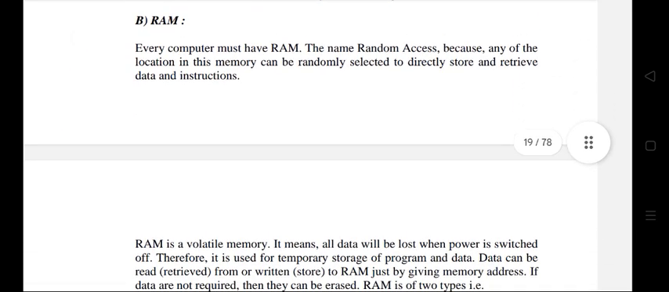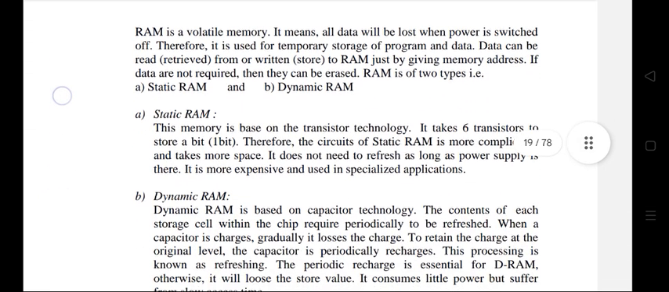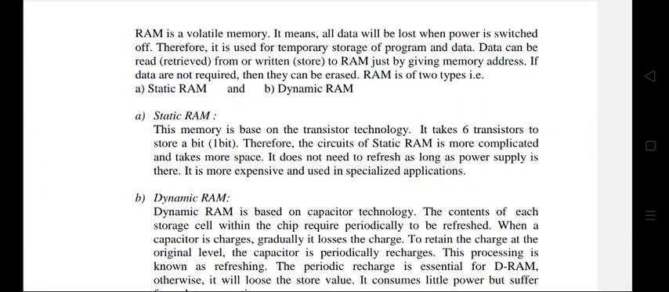B. RAM. Every computer must have RAM. The name is random access because any of the locations in this memory can be randomly selected to directly store and retrieve data and instructions. RAM is a volatile memory. It means all data will be lost when power is switched off. Therefore, it is used for temporary storage of programs and data. Data can be retrieved from or stored to RAM just by giving the memory address. If data is not required, then it can be erased.